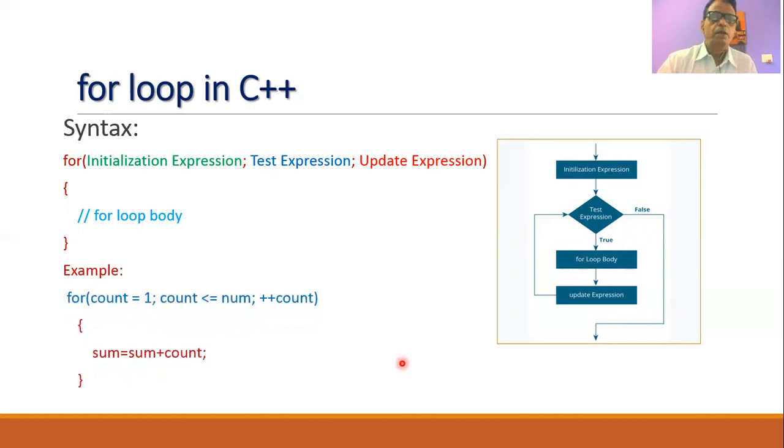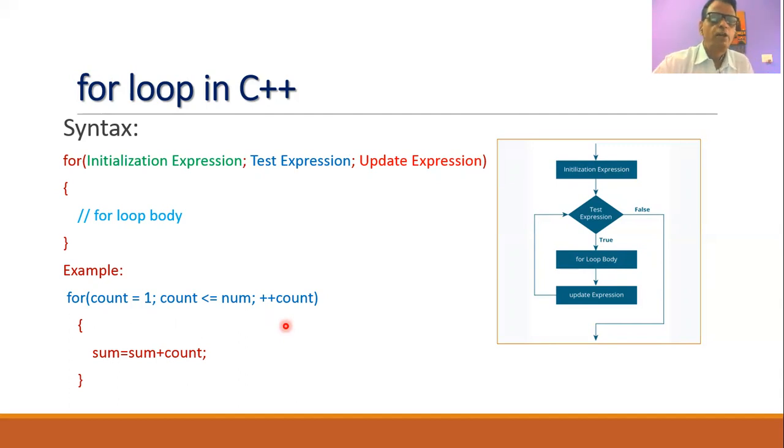For example, we can write a part of the C++ program for the for loop like this. Suppose count is the control variable, whose initial value is 1; semicolon; then count is less than or equal to num, this is our test expression; and then we are incrementing count by 1.